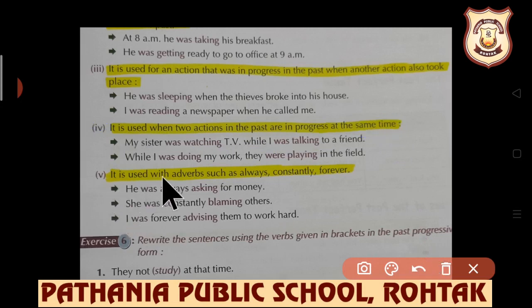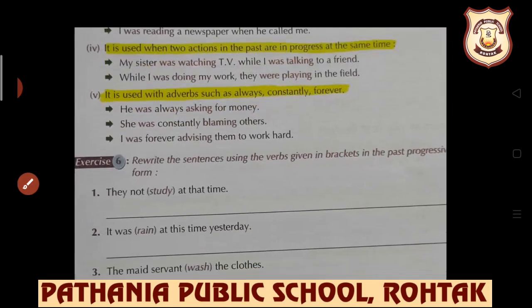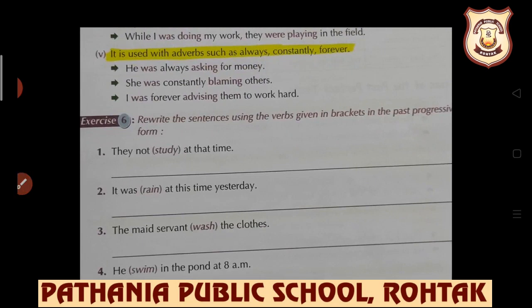Next, it is used with adverbs such as always, constantly, forever. He was always asking for money. She was constantly blaming others. I was forever advising them to work hard. So these are the uses along with the examples that we use while writing, and we write the sentences in past progressive form. Now let's understand the exercise.